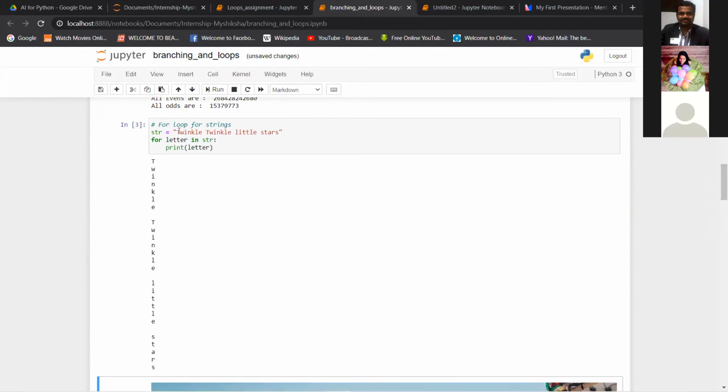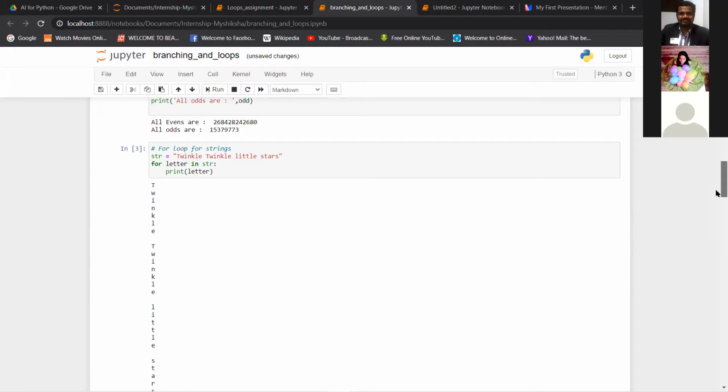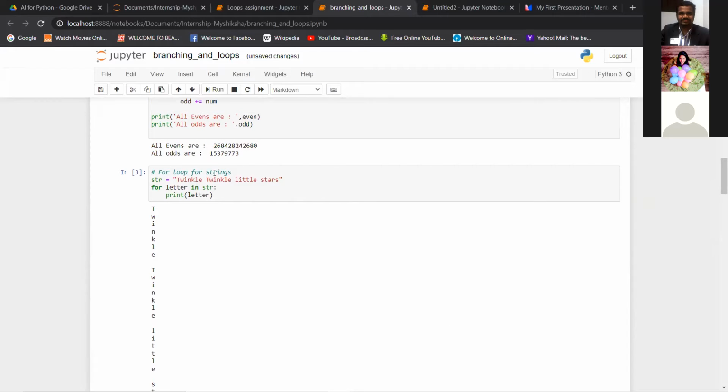You can see it started with T, then W, then I. It kept printing them one after the other. So this is again a simple for loop used on strings. You can try to execute this, and maybe put something like my name is and your name into this string and try to print this. Okay, can you please try it now? And you can confirm it to me after you complete.